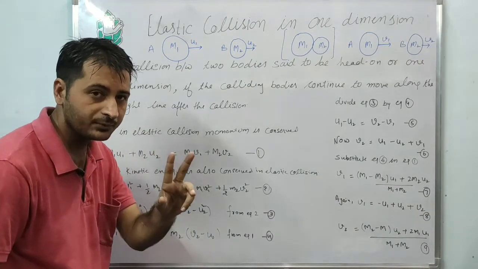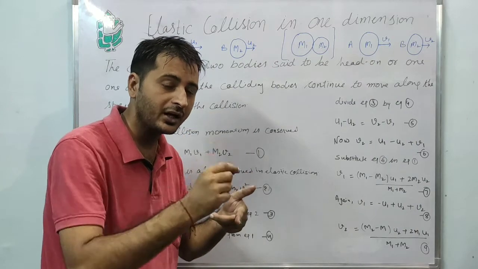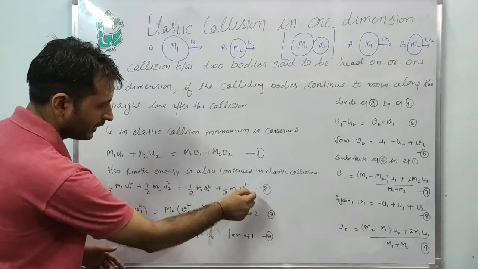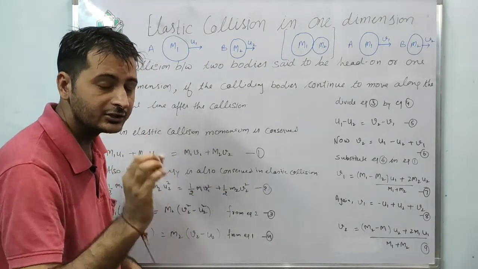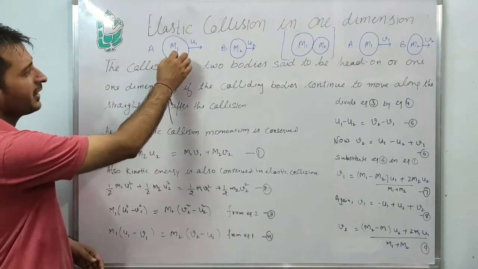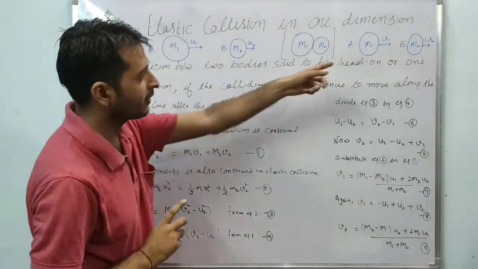This is the second keynote. The first keynote is to remember the concept: in an elastic collision, momentum and kinetic energy are conserved. We have made the two equations, equation 1 and equation 2. The second keynote is how to rearrange. Rearrange, pick the common term. The common terms are the masses, m1 and m2, which are common before and after.